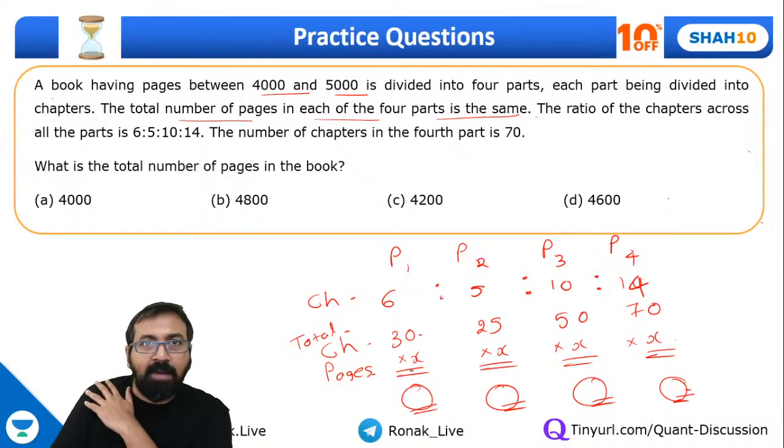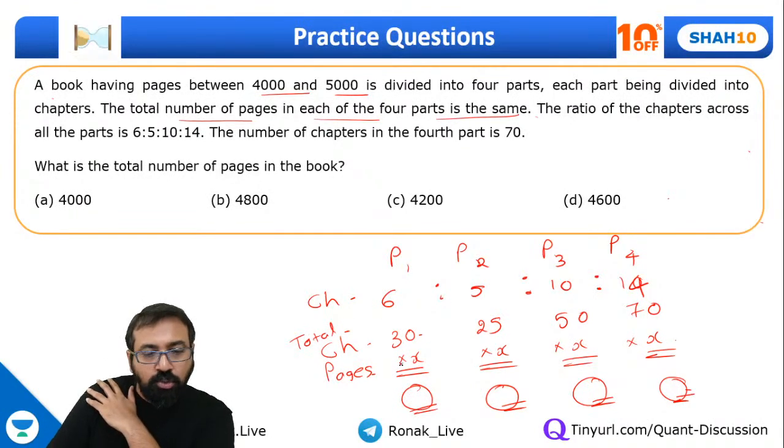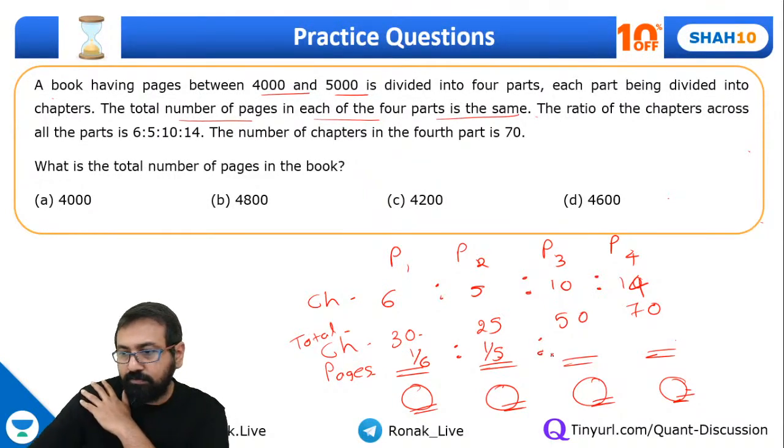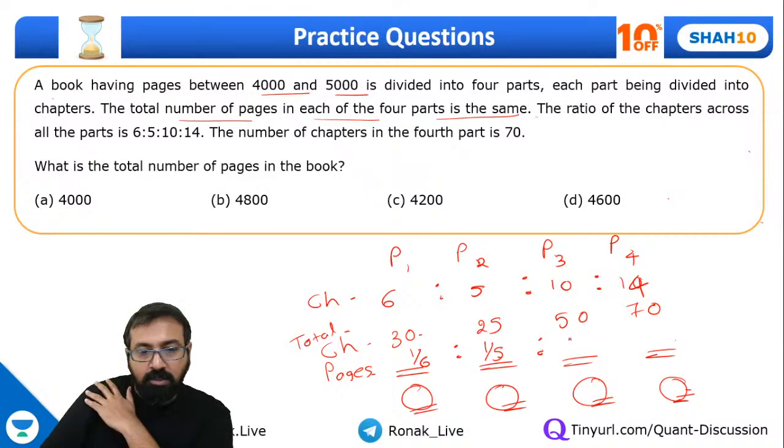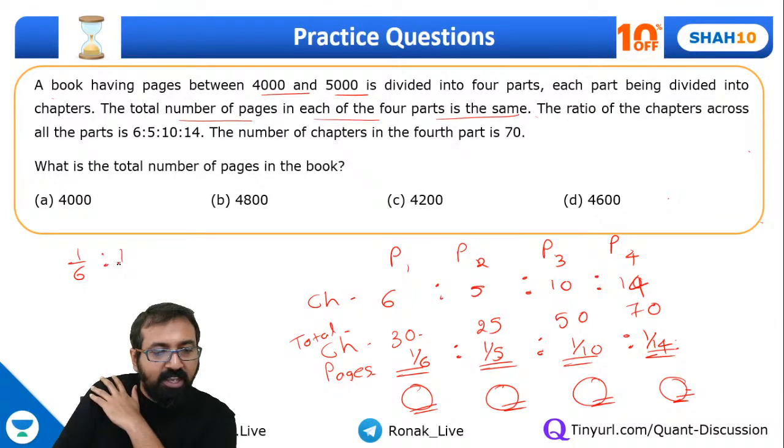So, I'll have to multiply by their inverse. So, here the ratio is 6:5:10:14. So the ratio of chapters should be 1 by 6 is to 1 by 5 is to 1 by 10 is to 1 by 14, right? So I'll have to take LCM of these numbers, right? So it will come out to be 210.